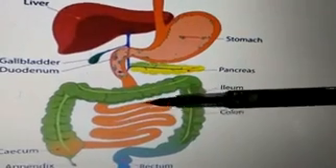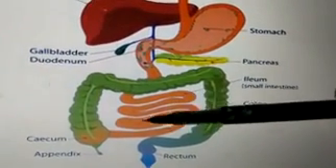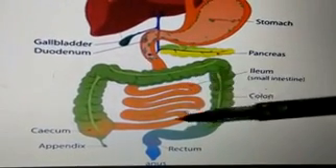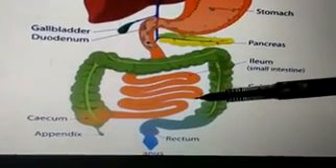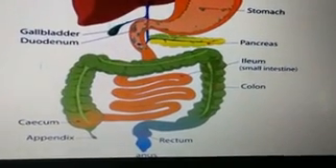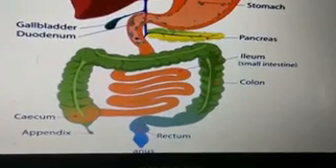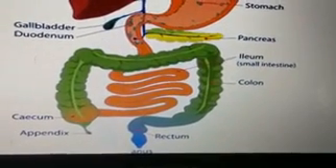The wall of the small intestine contains glands which secrete intestinal juice. The intestinal juice contains a number of enzymes which complete the digestion of complex carbohydrates into glucose, protein into amino acids, and fat into fatty acids and glycerol. Glucose, amino acids, fatty acids and glycerol are small water-soluble molecules.